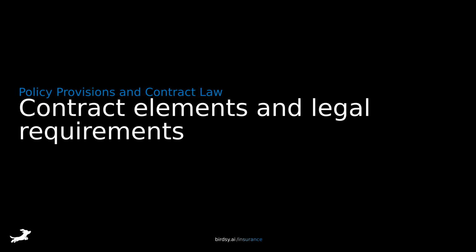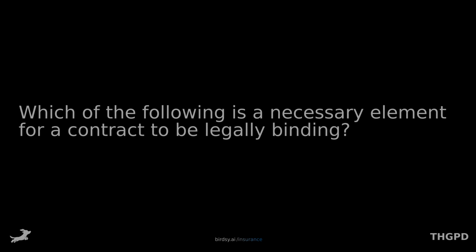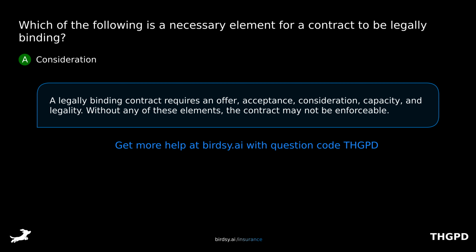Contract elements and legal requirements. Which of the following is a necessary element for a contract to be legally binding? Is it A, consideration, B, warranty, C, endorsement, or D, rider? The answer is A, consideration. A legally binding contract requires an offer, acceptance, consideration, capacity, and legality. Without any of these elements, the contract may not be enforceable.